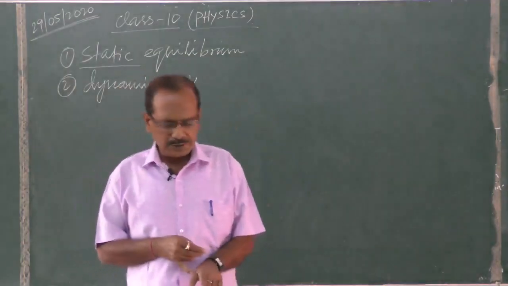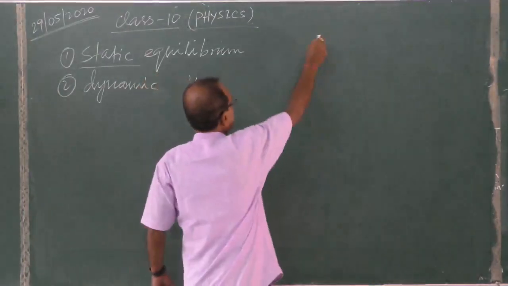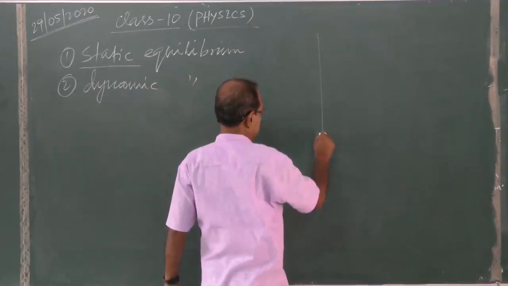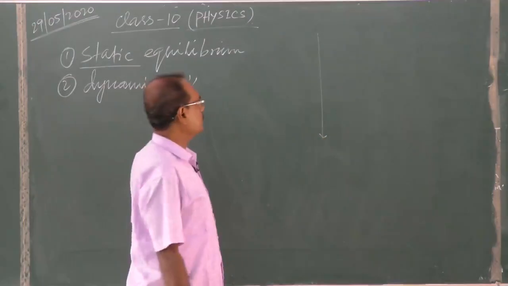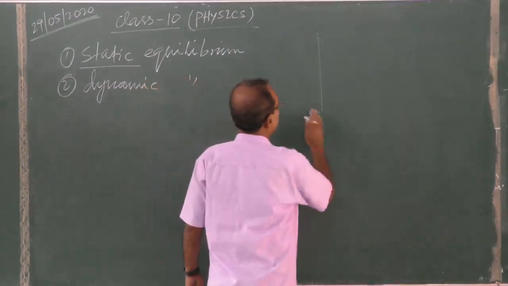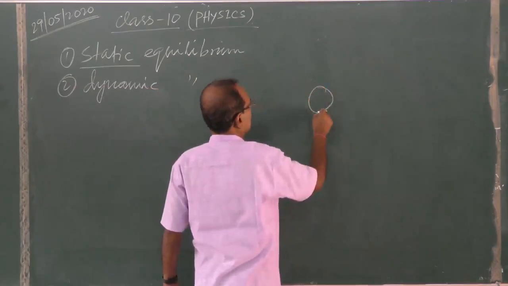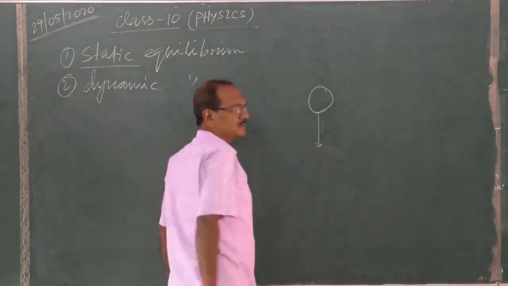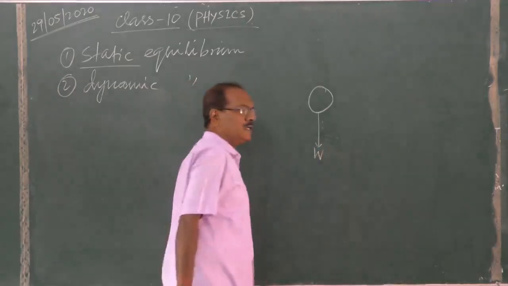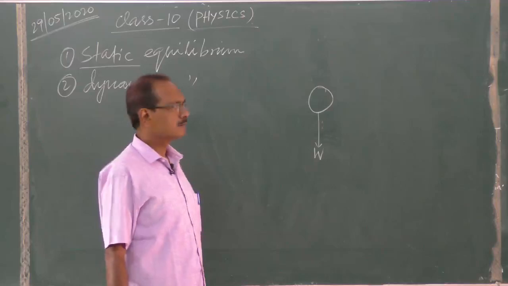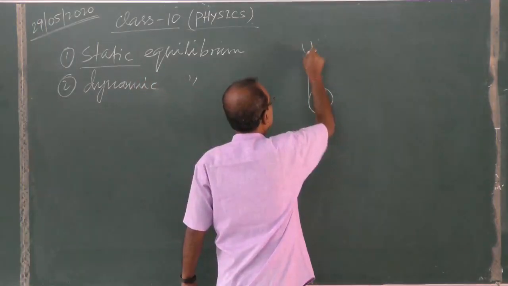Some examples I am giving you. Say raindrops are falling with a constant speed. When the raindrop is falling downward, its weight will work vertically downward, and upthrust will work vertically upward.